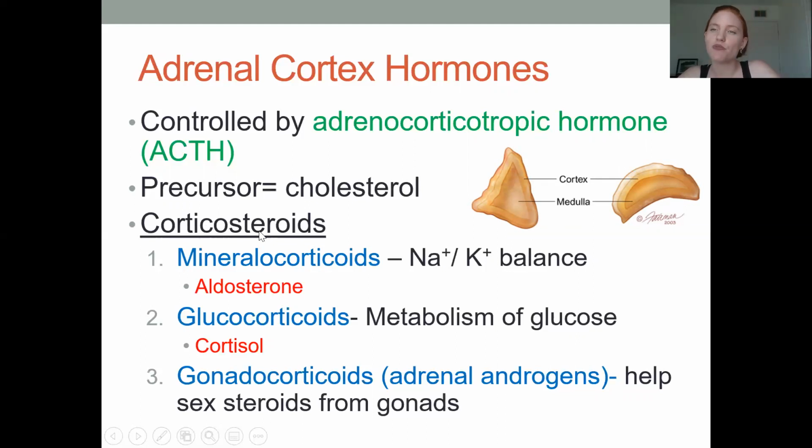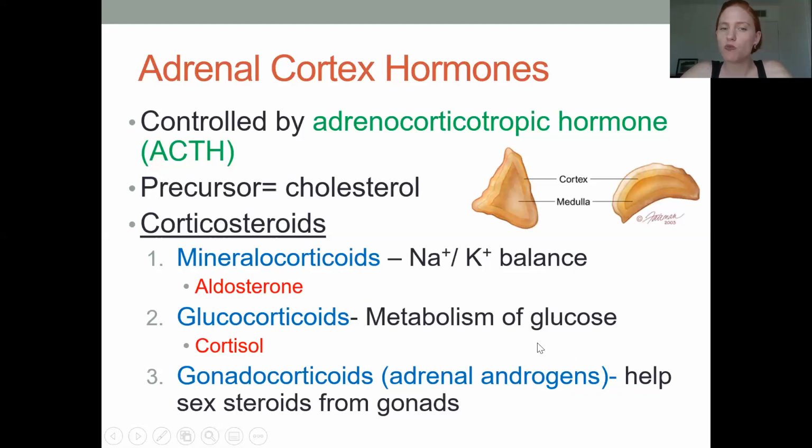From there, they can be further subdivided into different classifications. They can be mineralocorticoids if they regulate mineral balances. For example, aldosterone, which you will need to know, especially when we get to the renal system later on. Then we have glucocorticoids.